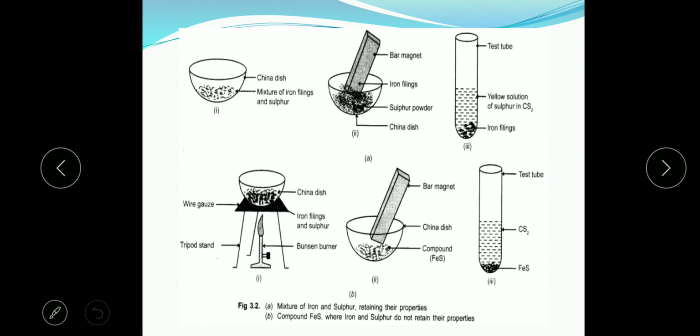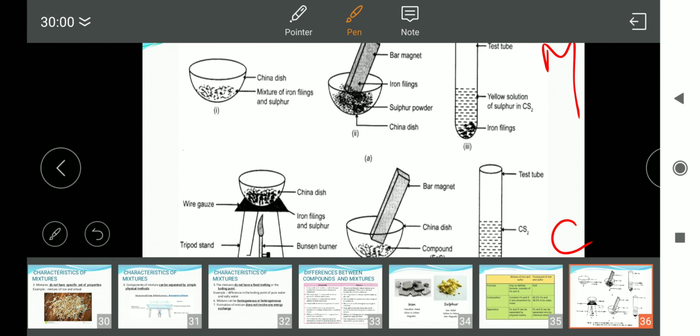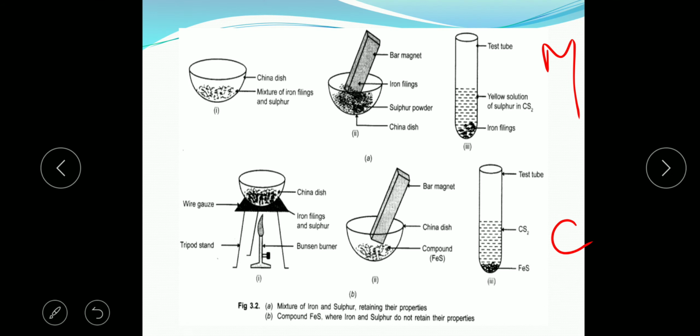Here you see in the first diagram, this is the iron and sulfur mixture and this is the compound. In the china dish, a mixture of iron and sulfur is taken, and when a bar magnet is moved across this mixture, the iron filings get attached to it. So the iron has retained its property, and sulfur has also retained its property.